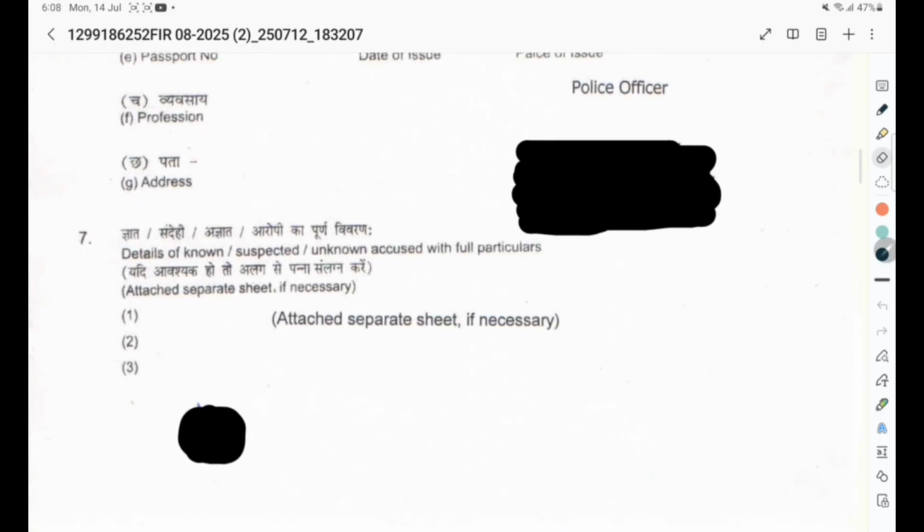In the next column, that is point number 7, definitely we will find the name of the concerned accused, and apart from that their full descriptions have to be mentioned. But what we get is that a separate sheet is annexed. Oh, the great approach of CBI or vigilance. Despite this, they simply mention 'attached separate sheet'. Why? So we have to work out on all these perspectives to show that they are not sincere in their approach.